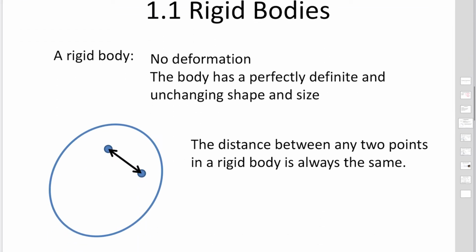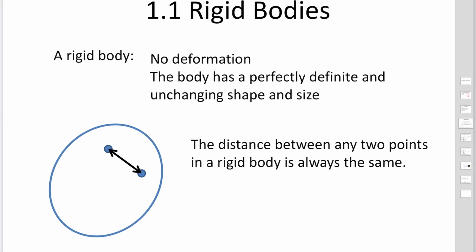So we'd like to define rigid bodies. A rigid body is defined in this way. There is no deformation. A rigid body is not deformed by external force. So a rigid body is an ideal object. The body has a perfect, definite, and unchanging shape and size.